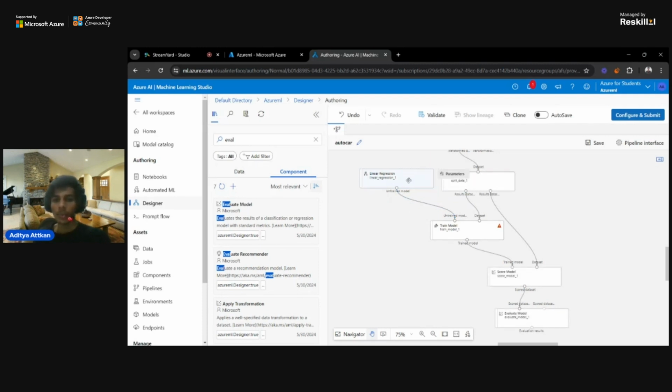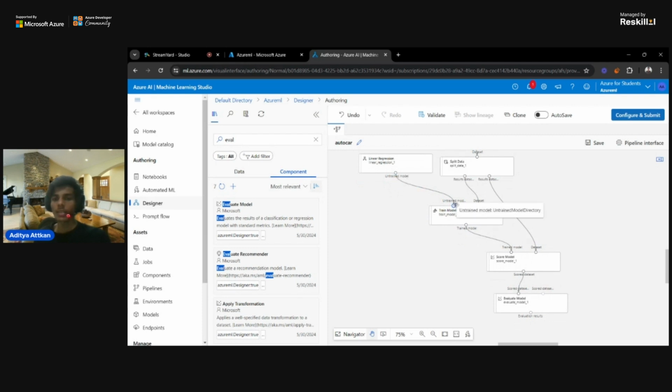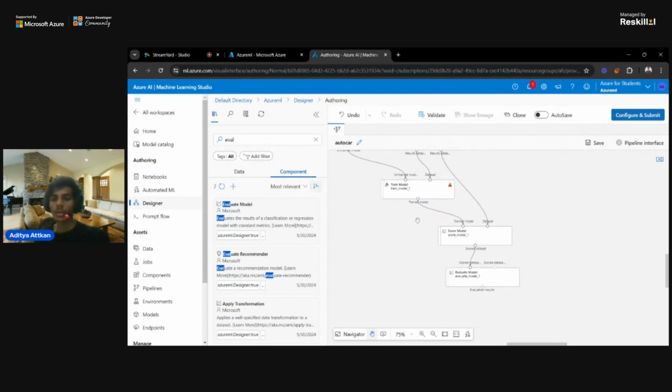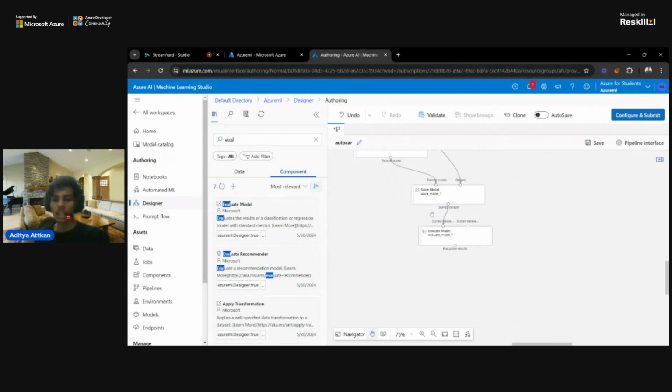And then we have our train model, in which we have just imported the linear regression model, which is the untrained model. And then we have the training data in that. Then we have the output of the train model, connected with the score model, with the testing data and trained model in that. Now last, we have the evaluation model, which evaluates the score on the basis of the data we have provided. So yeah, this is the model. And let's delete this one, and discuss the already created model.